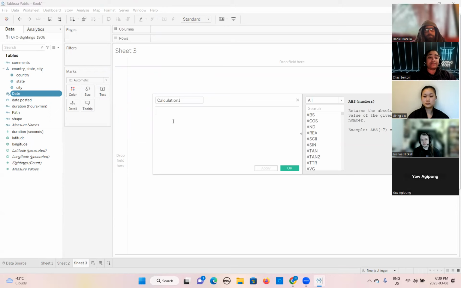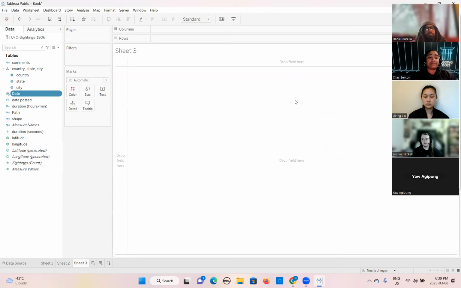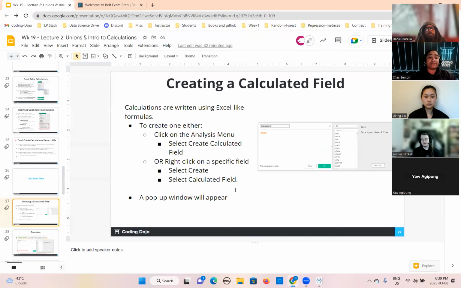Here you need to write everything on your own: on which field you want to apply the method, the name of that, and then you can apply. So this is another way. It's your choice. If you want to create a calculated field specific to a field, then you can go with this option. So this is how the window pops up for the calculated field.